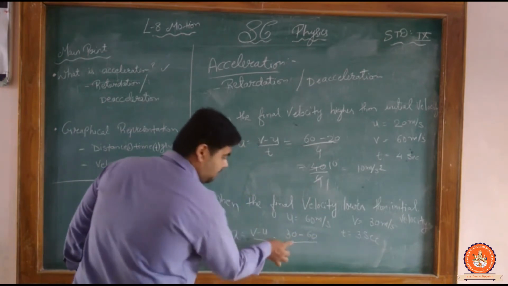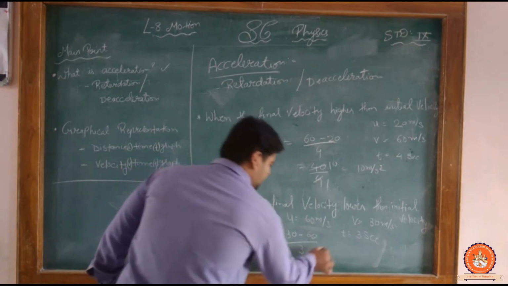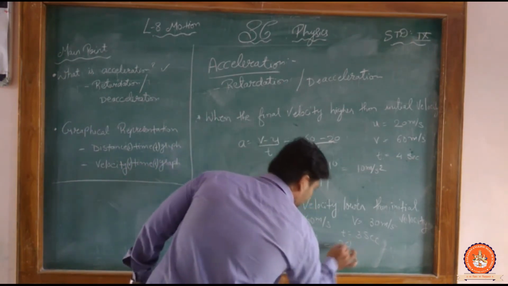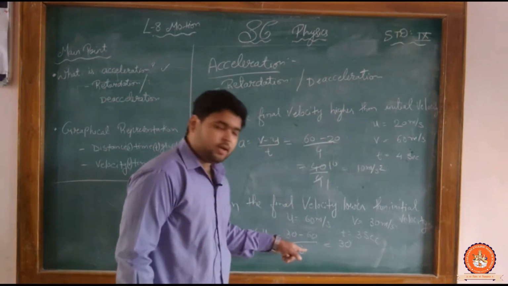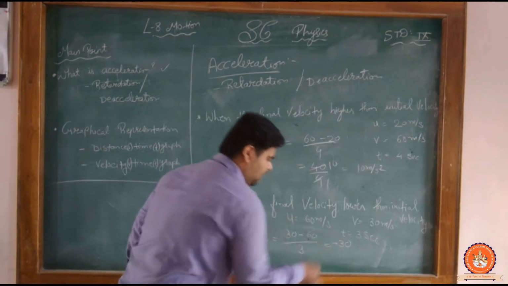60, minus, is from the formula. Clear? And time it becomes 3 seconds. So 60 minus 30, it becomes 30. And which is the bigger number? 60. Clear? So the bigger number's sign we have to apply over here.